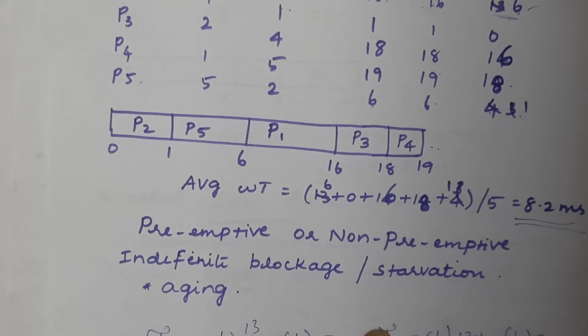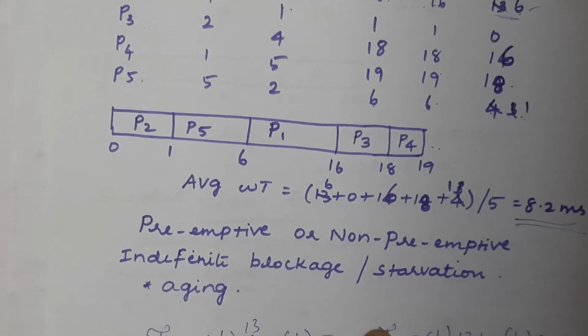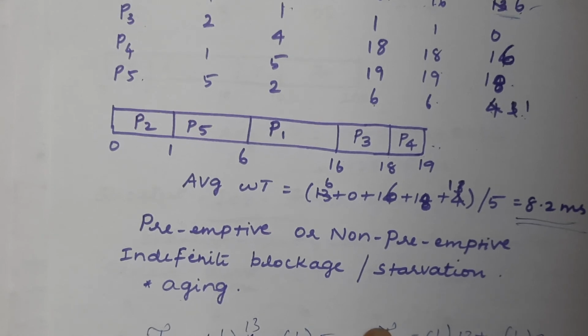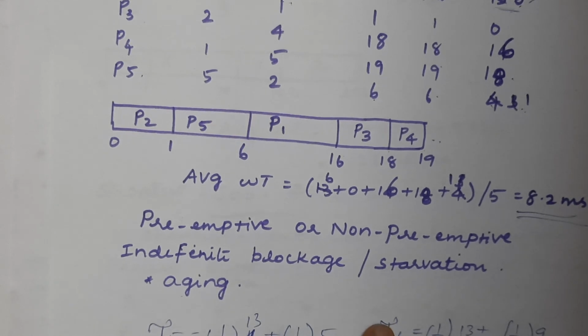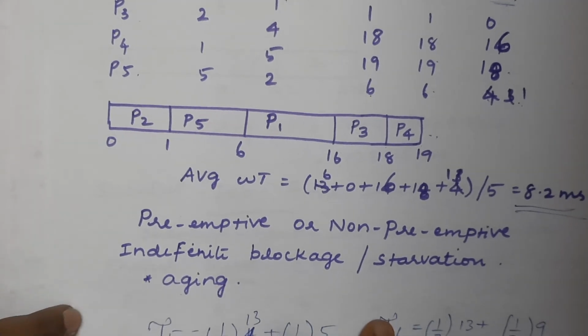When it reaches 0, this process becomes a higher priority process, so the next time it will be scheduled to the CPU for execution. We are converting the low priority to higher priority, even though it was initially assigned low priority, in order to avoid indefinite blockage or starvation. In this way, we can overcome the drawback we face under priority scheduling.